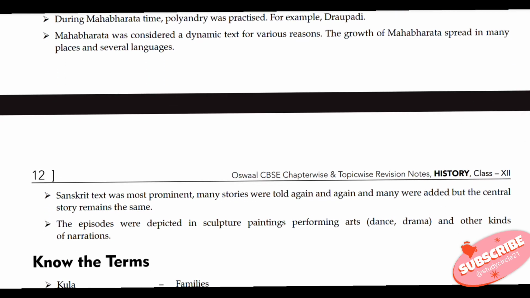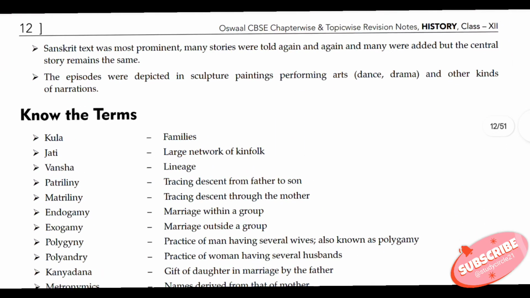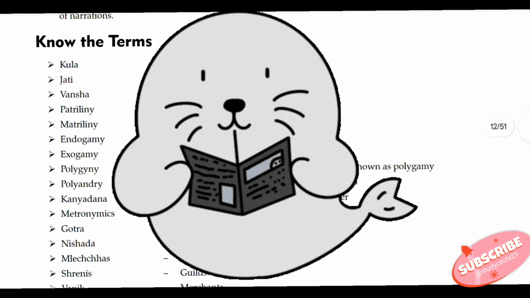The growth of the Mahabharata spread in many places and several languages. The Sanskrit text was the most prominent, and many stories were told again and again, and many were added, but the central story remains the same. The episodes were depicted in sculpture, painting, performing arts like dance, drama, and other kinds of narrations. Now it's time to know the important terms of this chapter.